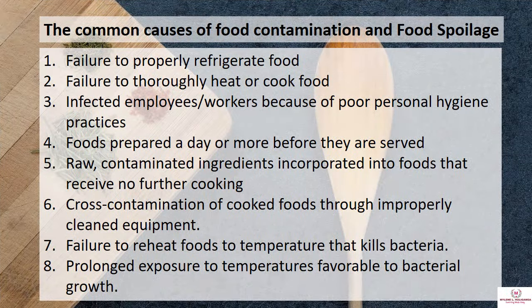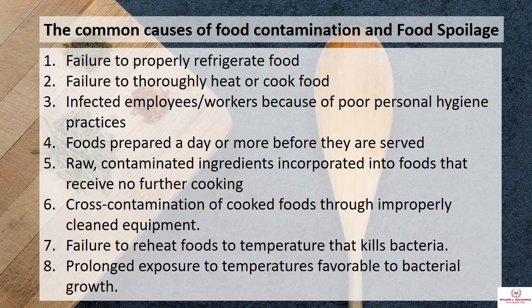The following are the common causes of food contamination and food spoilage. Number 1, failure to properly refrigerate food. Number 2, failure to thoroughly heat or cook food. Number 3, infected employees or workers because of poor personal hygiene practices. Number 4, foods prepared a day or more before they are served.